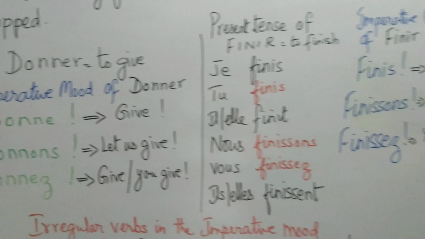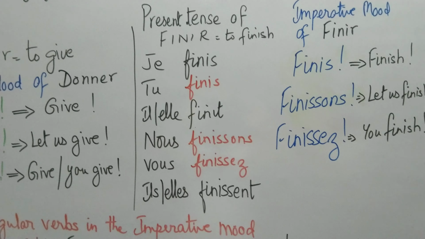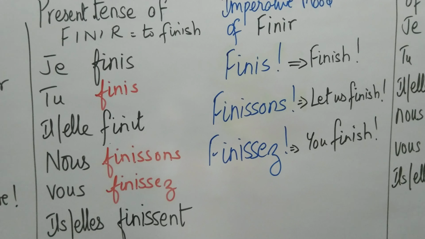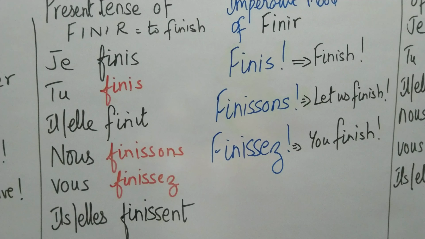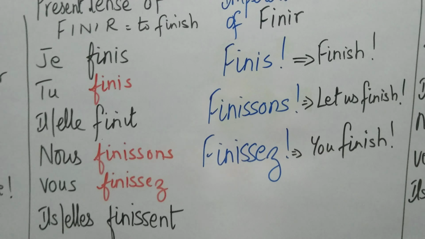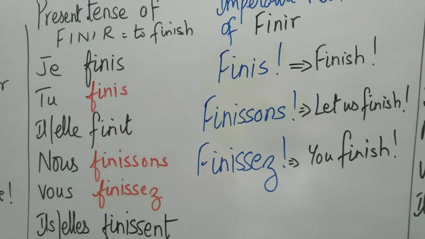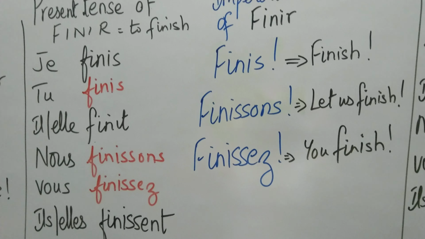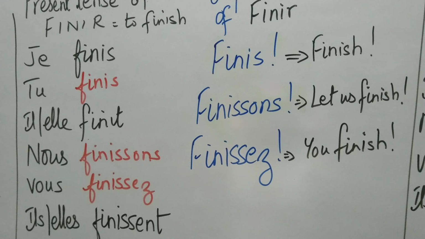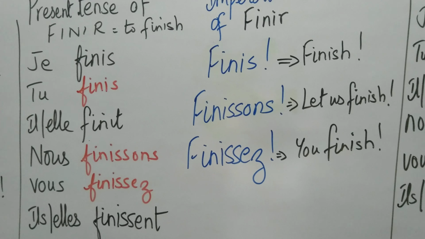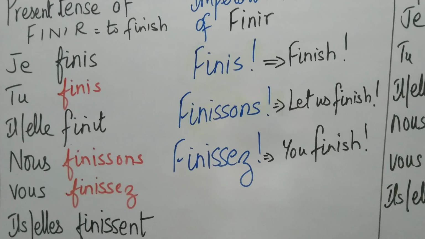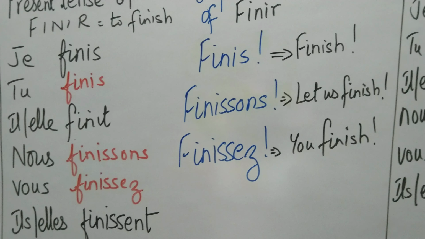Now let's move on to an ir verb. I have taken the regular ir verb finir. If you go back to your present tense, you will know its conjugation. You can see it on the board here. And the tu, nous, and vous forms are written in red, which I have taken out as they are. Now finir is an ir verb, so therefore we do not omit the s. We remove only the subject pronouns and we write the verb form as it is. So finis, finissons, finissez, which means finish, let us finish, or you finish, or again it means finish.